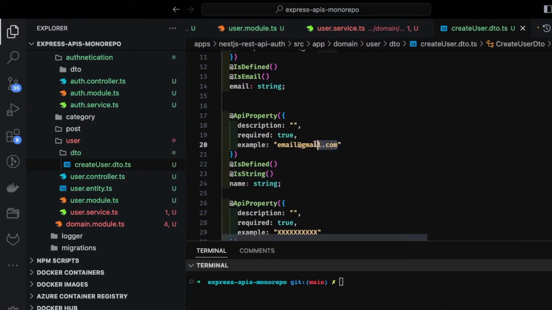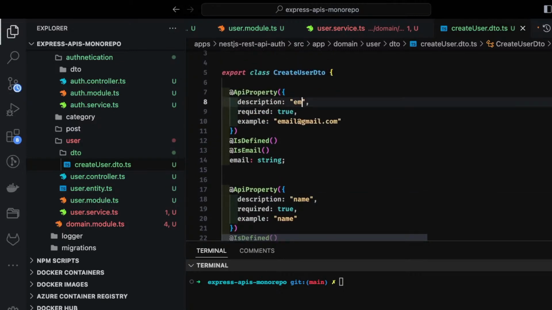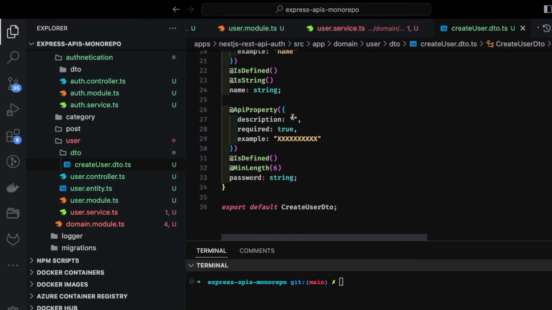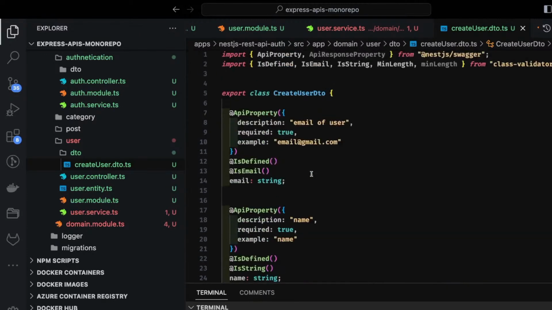Okay, this is the name. So in the description, this is talking about name, this is talking about email of the user, some description about it, password with min 6 length. So this is a DTO, and Swagger docs will expose all these validation criteria for us.